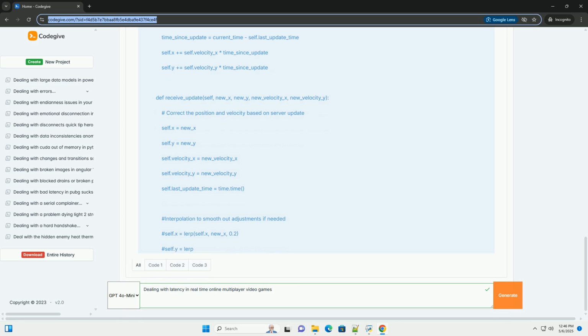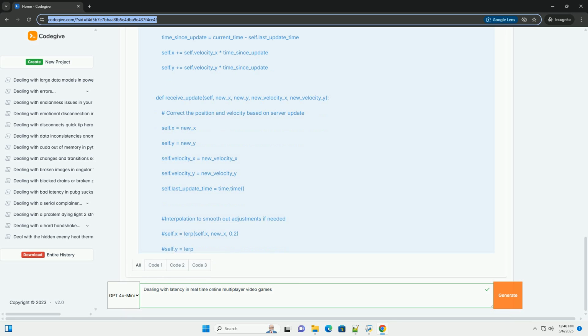4. Input latency. The delay between the moment you press a button or move your mouse and the moment that action is registered by your computer/console. This can be influenced by the polling rate of your input devices, the operating system, and the game engine. 5. Rendering latency. The time it takes for your graphics card to render a frame. High graphics settings and a weak GPU can cause significant rendering latency.